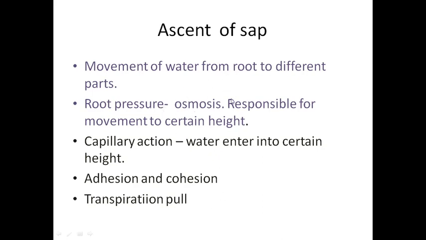With the help of osmosis, the minerals enter into the root. It creates the root pressure. Water from the soil enters into the root by the method called osmosis. It is responsible for the movement of the water to a certain height only, not to the top of the plant. So the water movement occurs with the help of root pressure.